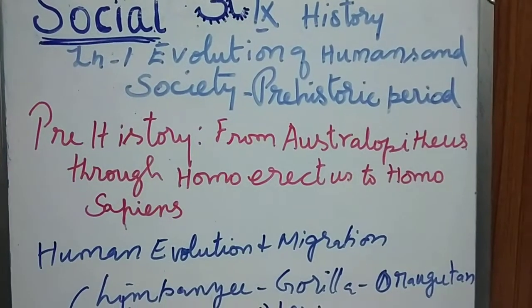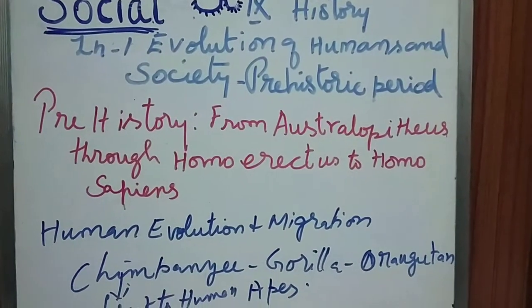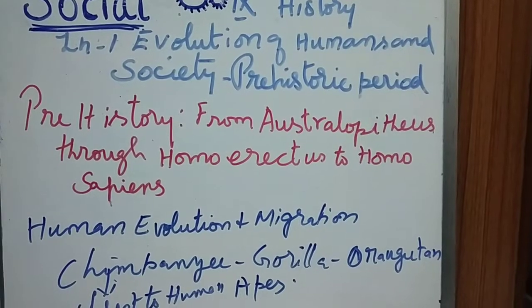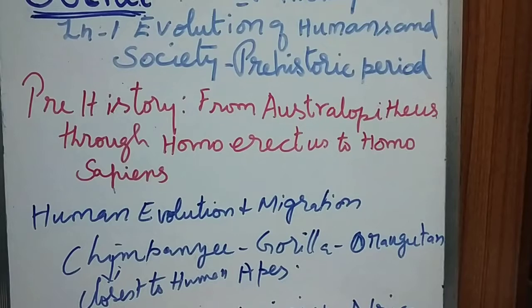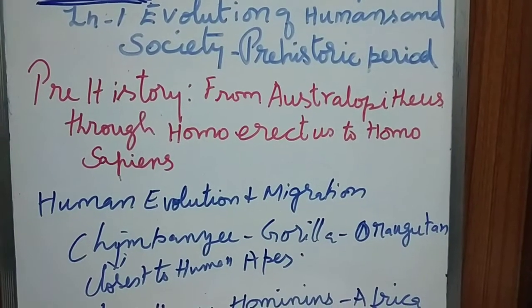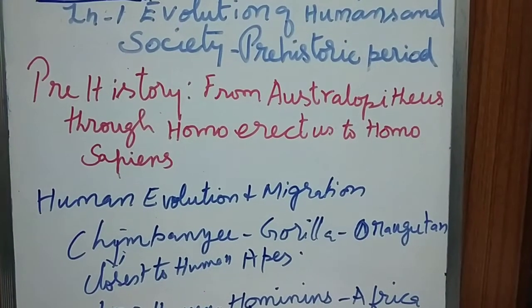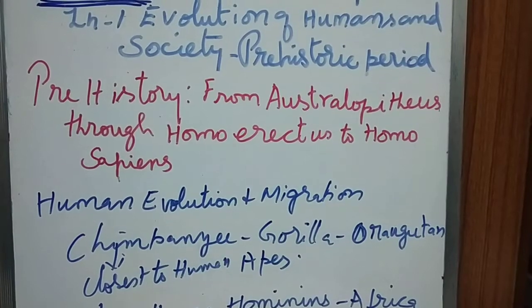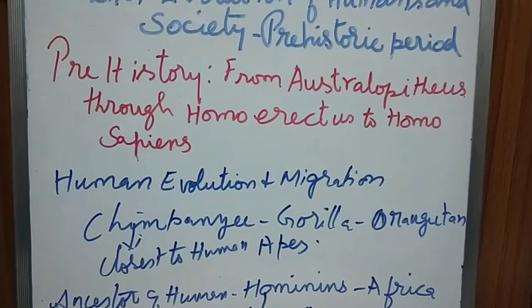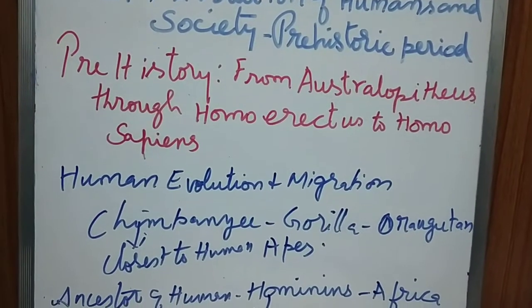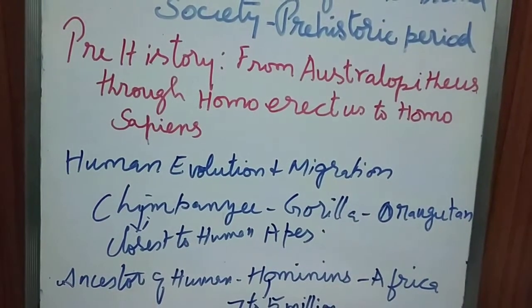So prehistoric, from Australopithecus through Homo erectus to Homo sapiens. How the human is developing in the prehistoric period. Okay, human evolution was there and we can see the migration also.